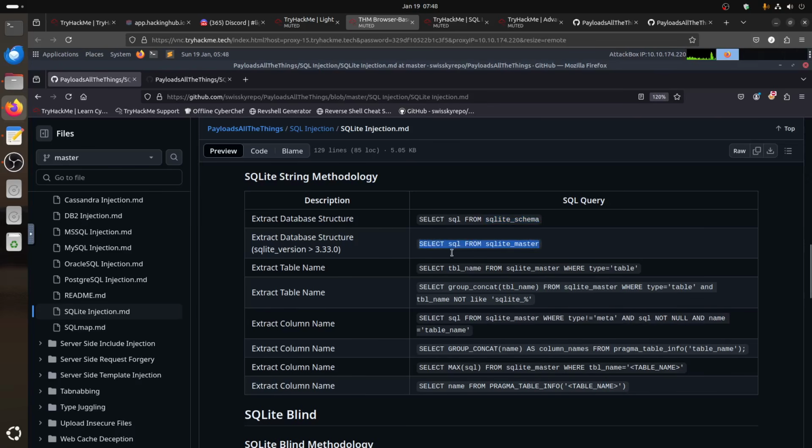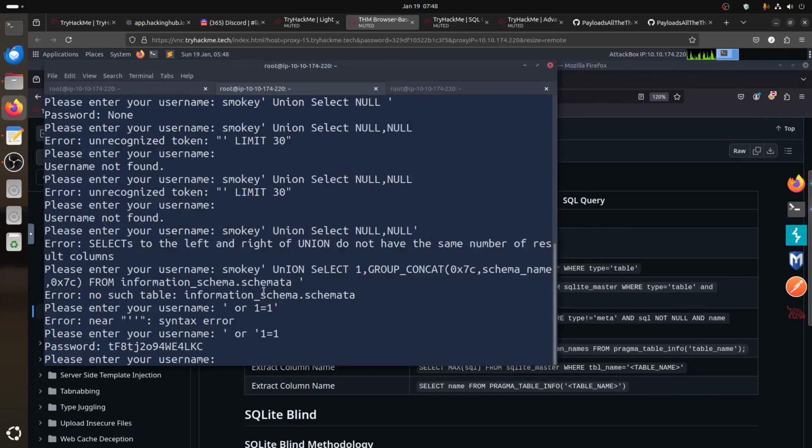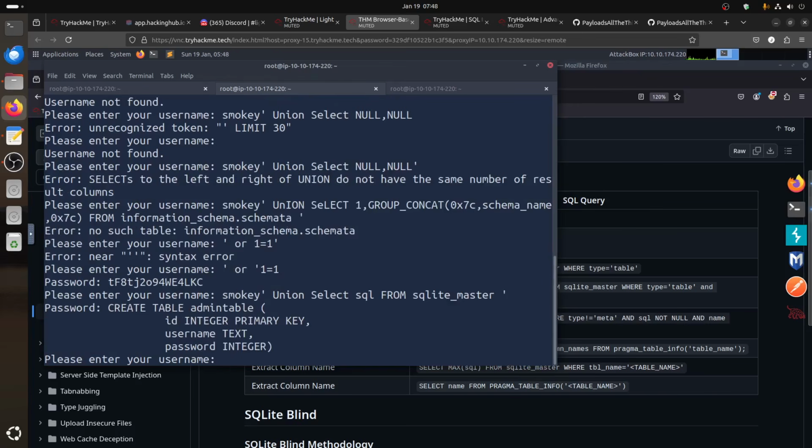So if I clean this, now, because I can't do the cap letters, if I follow the same logic here, I can just say Smokey, I can say union, and I can say select and just paste what we have there. And we need to add that one at the end, because with the SQL master, we got something: create table admin table, ID, an integer primary key, username text. So basically now we already got something.